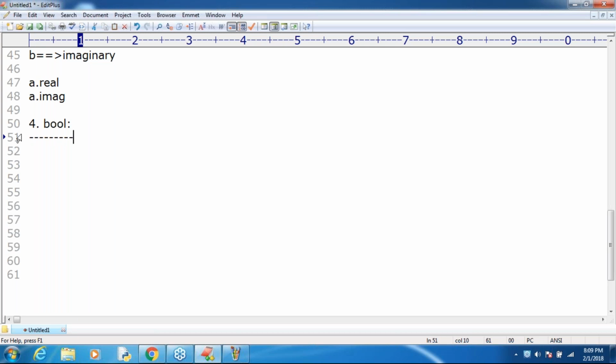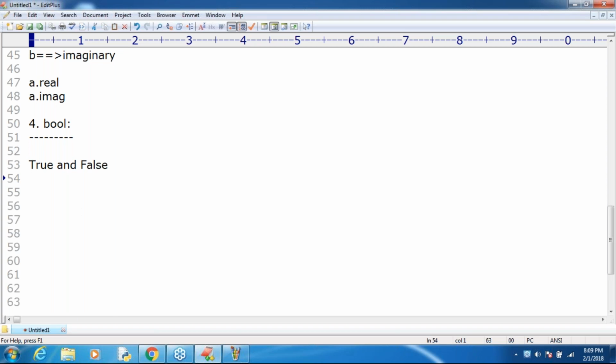The only allowed values for the Boolean are True and False. Is it correct or not? If by mistake you write it otherwise, Python is going to give an error, because compulsory T should be capital, compulsory F should be capital. Remember this one, sir. Otherwise, it is not going to be accepted.